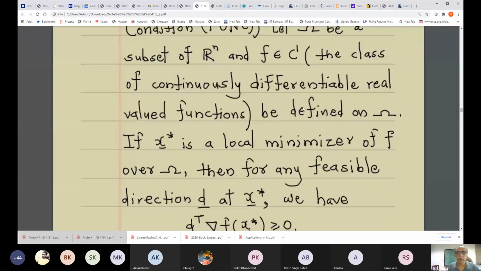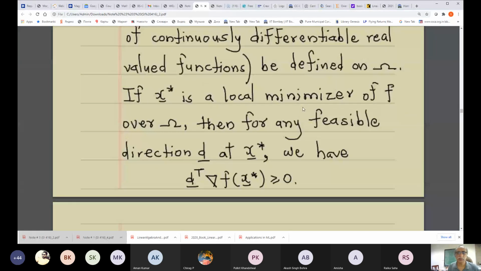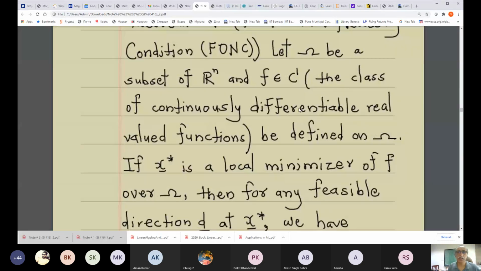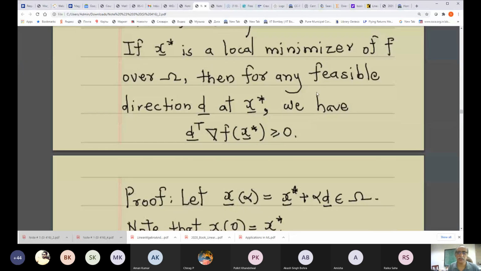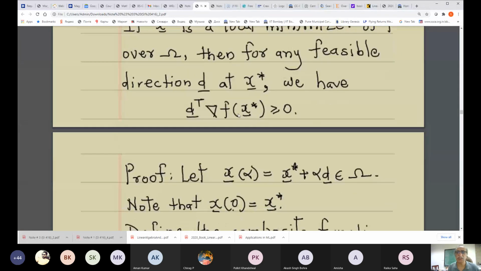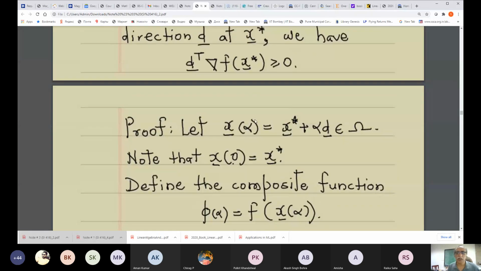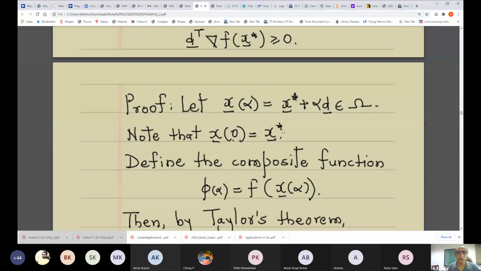Okay, so x star is a local minimizer. Of course we have read the statement of the theorem, and we want to show that this condition holds. Okay, so now the proof goes as follows.